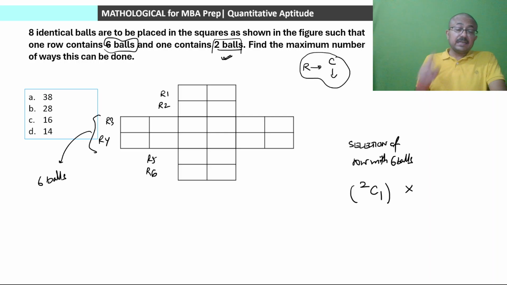ठीक है, but ध्यान ये देना, for example row 4 has been selected. तो जैसे हमने रो 4 को सेलेक्ट कर दिया, now we have 5 rows remaining. रो 3 को भूल नहीं जाना है. Even if that has total 6 blocks, row 3 can also have 2 balls. That can also contain lesser balls than 6, so that is also possible. So we have total 5 rows out of which we have to select exactly one, so 5C1 ways we can select the row to put 2 balls.